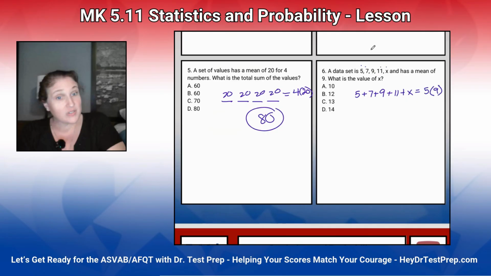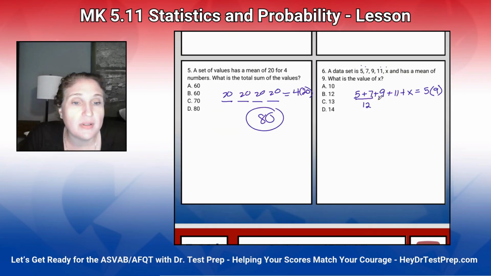So 5 plus 7 is 12. 9 plus 11 is 20. This gives us 32. And we're trying to get to 45. So we'll subtract 32 from both sides and get our missing number is 13.